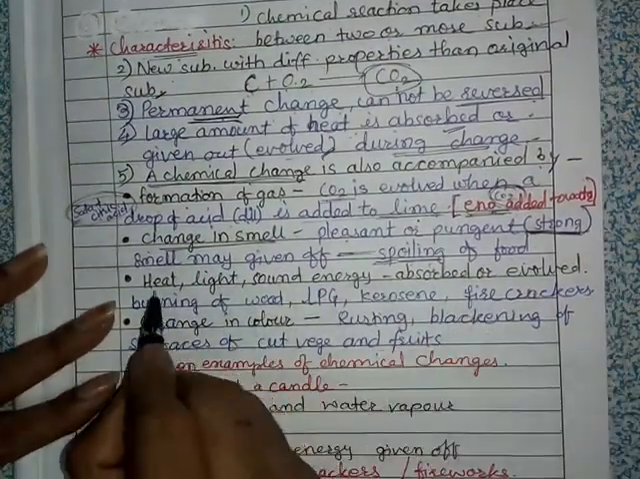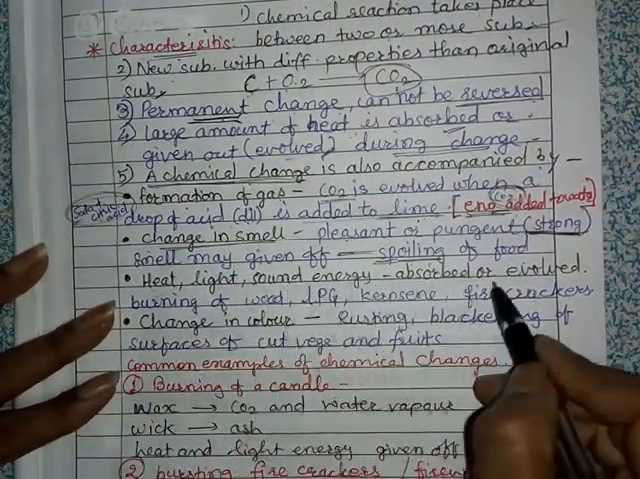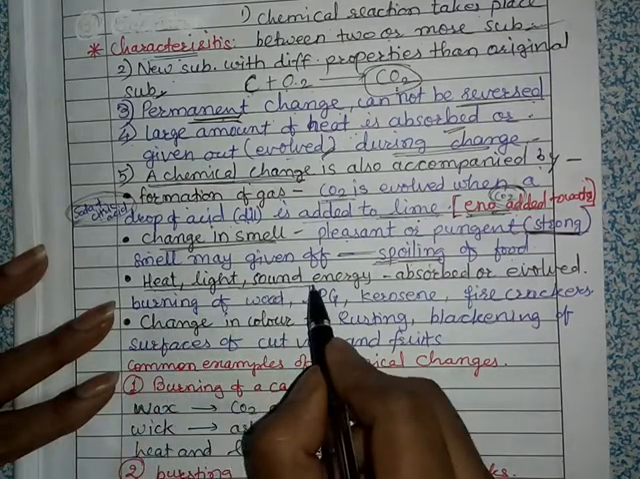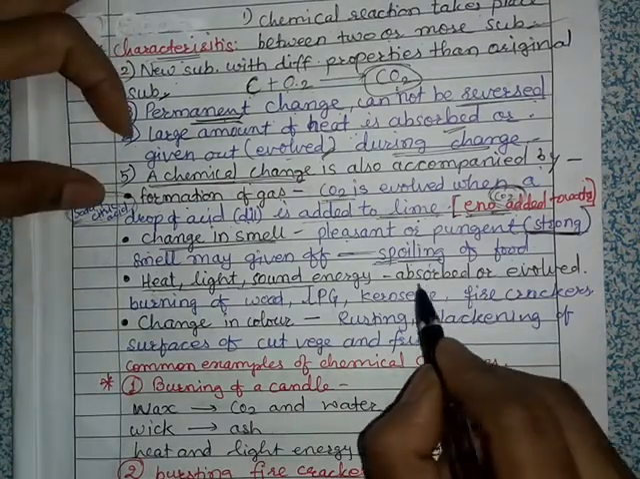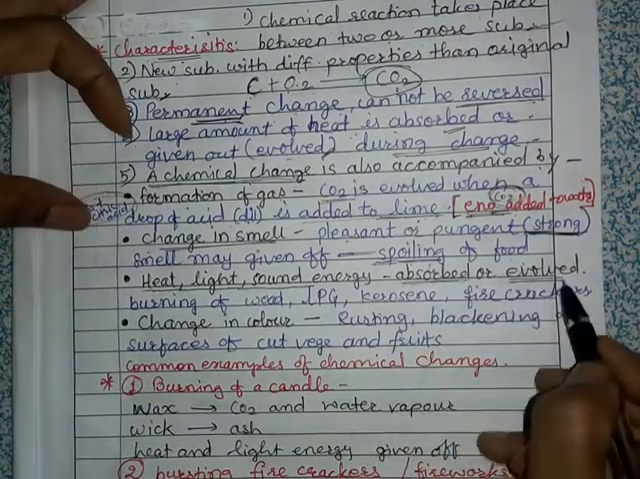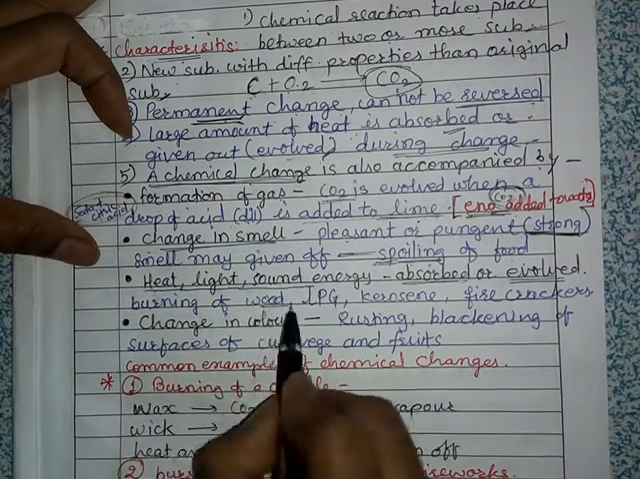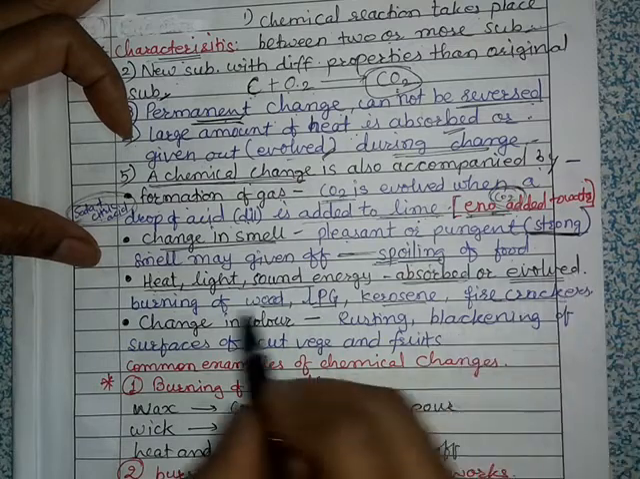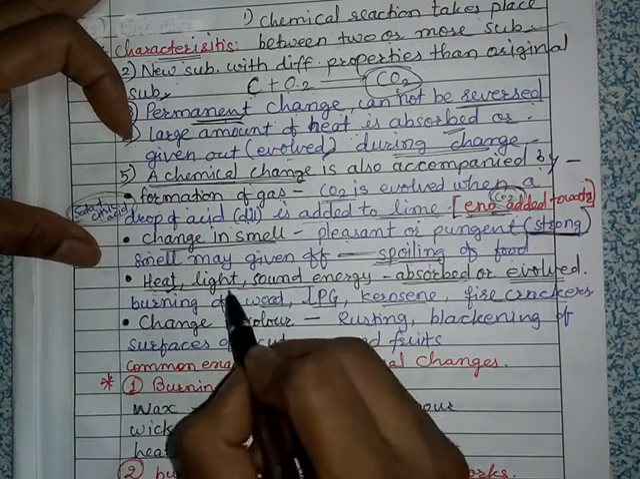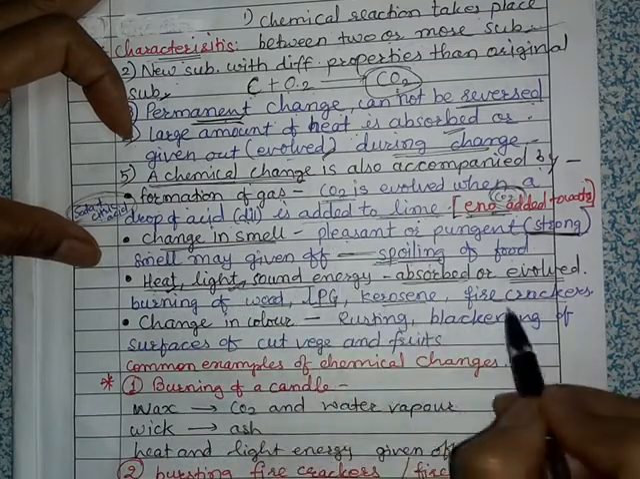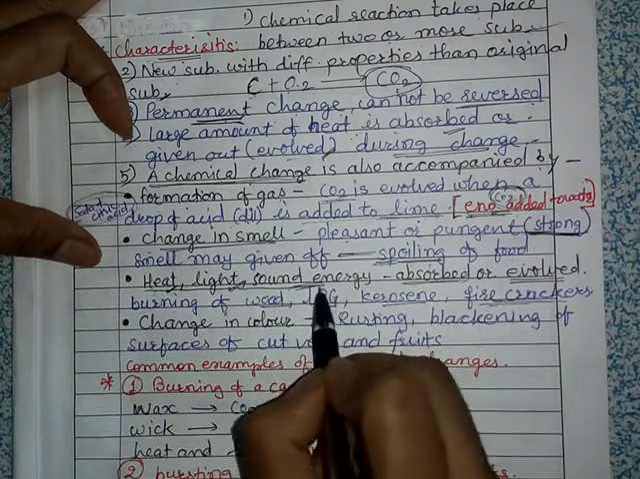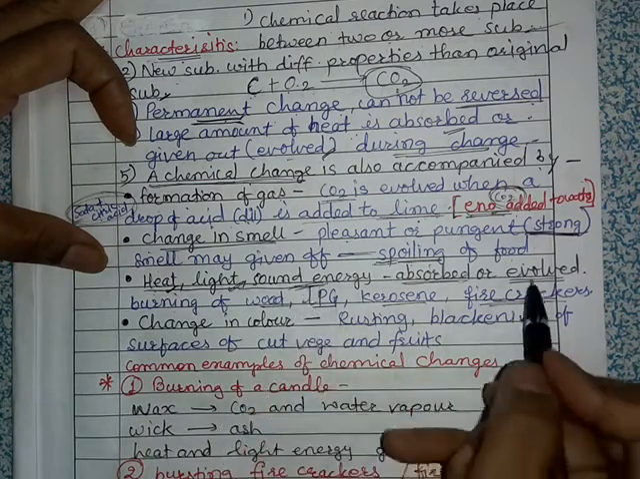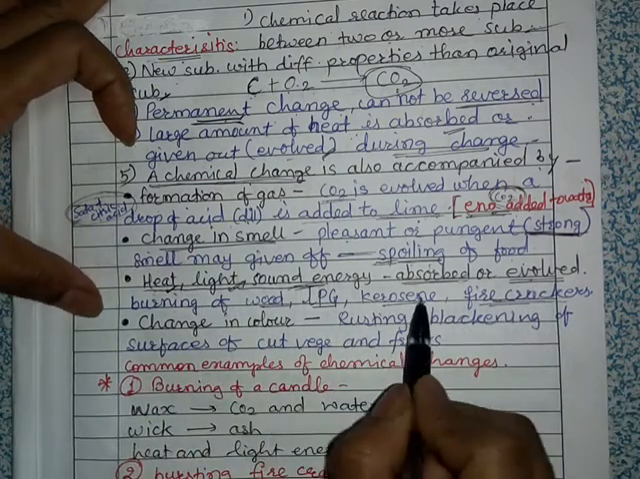Then we have heat, light and sound energy. Heat, light or sound energy may be formed during the chemical change. It may be absorbed or evolved. When we burn wood, LPG gas, kerosene, firecrackers or any other thing, heat and light are given out. When we burst crackers, sound is also given out. So heat, light and sound may be absorbed or evolved during a chemical change.